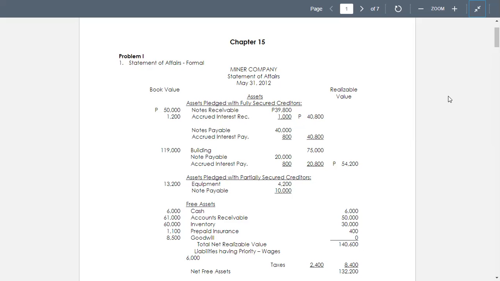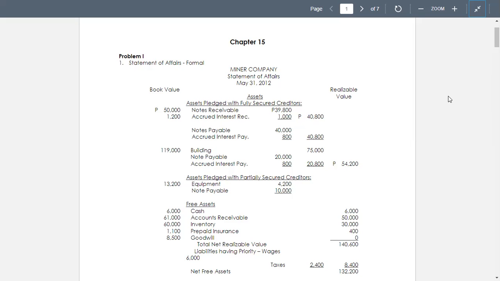But first of all, we have the notes receivable pledged as security on a note payable for 40,000. And so we have now our notes payable of 40,000. There is a corresponding pledge with fully secured creditors. The notes payable of 40,000, then we add the accrued interest payable. Given is the accrued interest payable in the amount of 800.